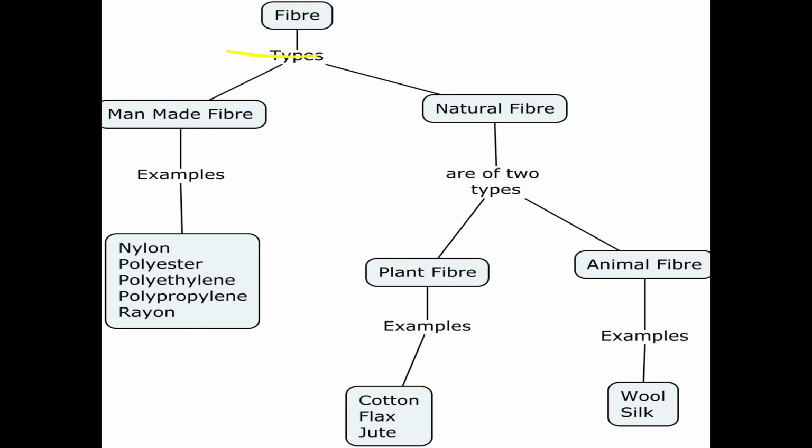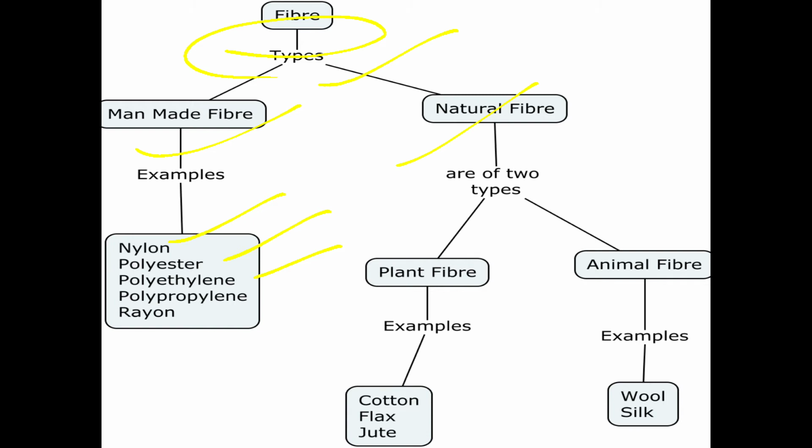This is the chart presentation about the fiber, right? So how many types of fibers are there? There are two types of fibers. One is natural fiber and the second is man-made fiber, which means artificial fiber. What are the examples of artificial fibers? Nylon, polyester, polythene, rayon and polypropylene. All these types of fiber are made by human beings.